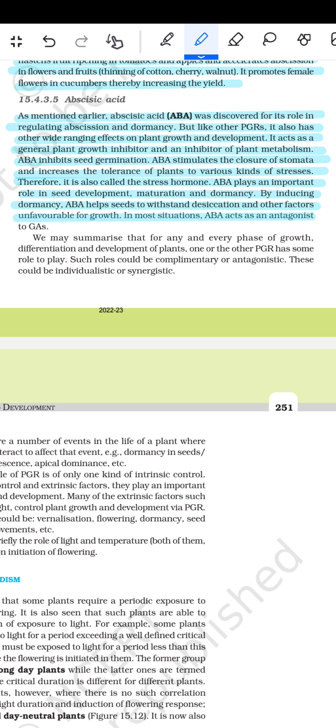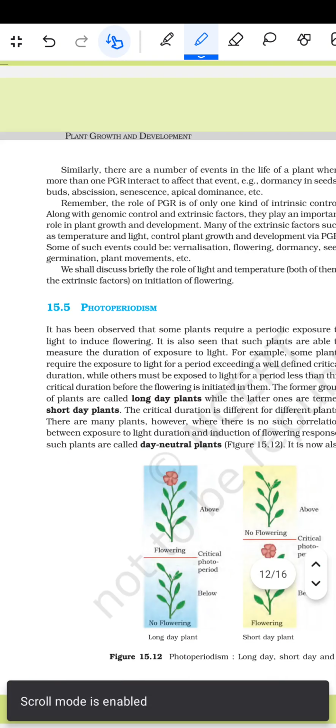In most situations, ABA acts as an antagonist to gibberellic acid. We must summarize that for any and every phase of the growth, differentiation and development of the plant, one or the other PGR has some role to play. Such roles could be complementary or antagonistic. These could be individualistic or synergistic.